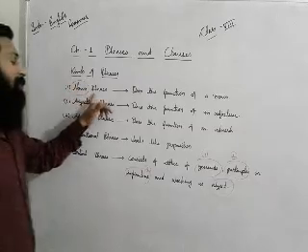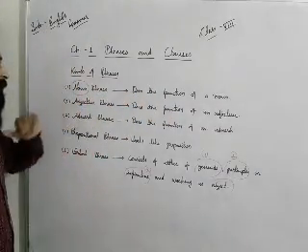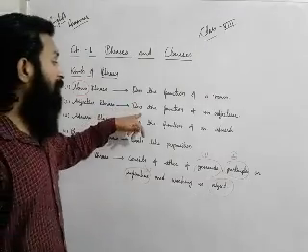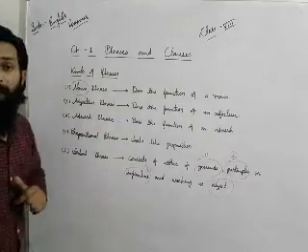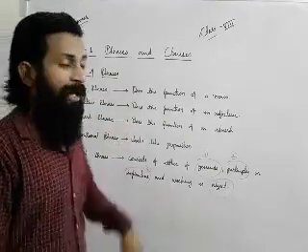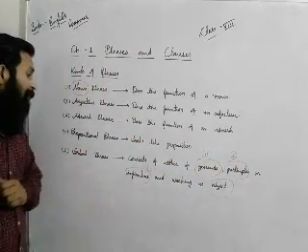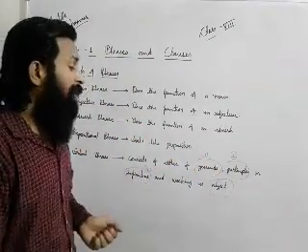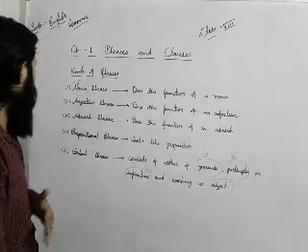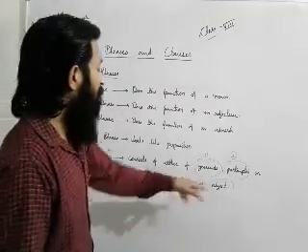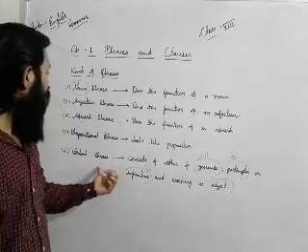Noun phrase: when it starts to work as a noun, that is known as a noun phrase. Second is the adjective phrase: when it starts to function as an adjective, it is known as an adjective phrase. If we talk about the adverb phrase, when it starts to work as an adverb, it is known as an adverb phrase. The prepositional phrase works like a preposition. Verbal phrase: any of the three will be there, working as an object, and that is known as a verbal phrase.